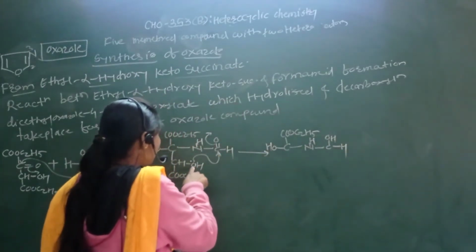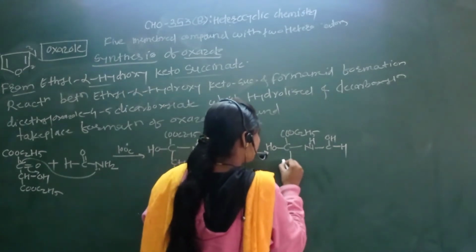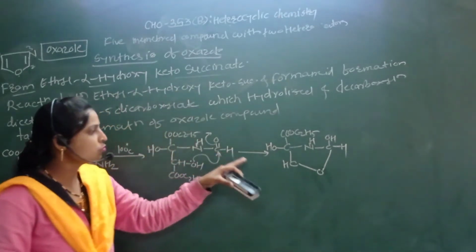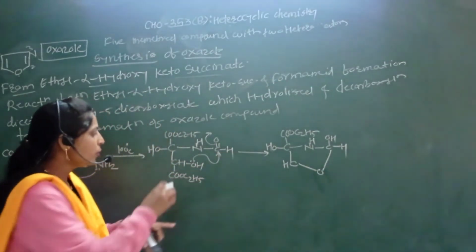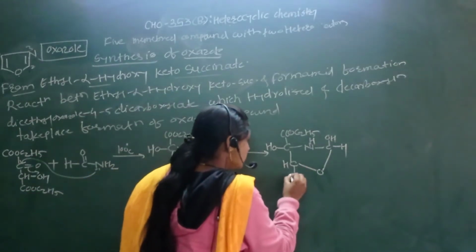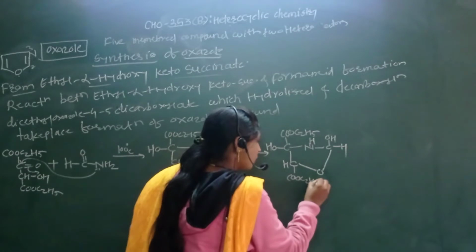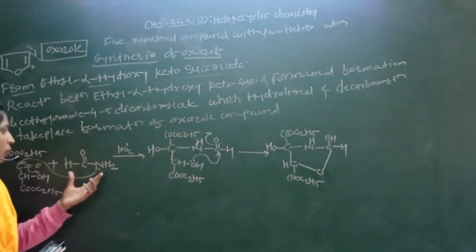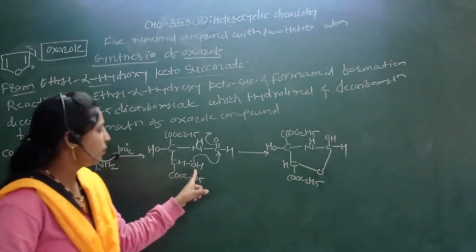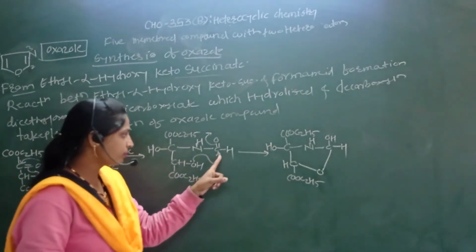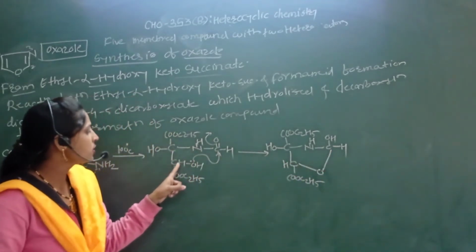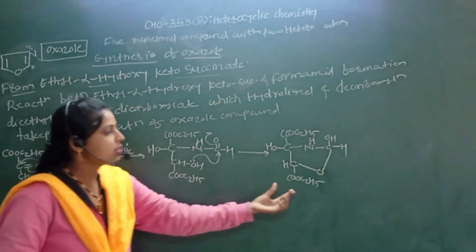So bond between this carbon and this hydroxyl. Here this CH and this. So this hydrogen used for the bond formation here. So bond between this oxygen and this carbon, and this COC2H5 as it is here, COC2H5. Remember this simply we have to use here first of all lone pair of nitrogen, then bond between this nitrogen and this carbonyl. Again here presence of the hydroxyl group, attack on this carbonyl carbon, so bond between this carbon and this oxygen, and already this carbon attached to this CH group. Okay, see here.